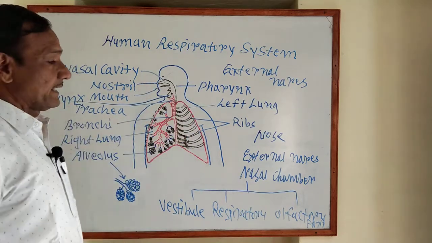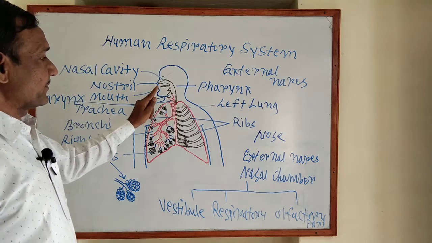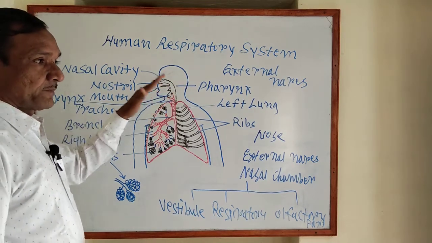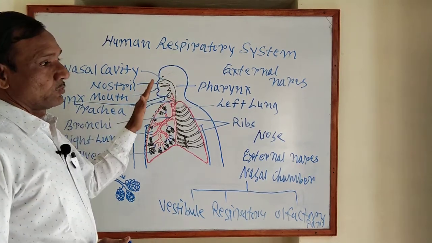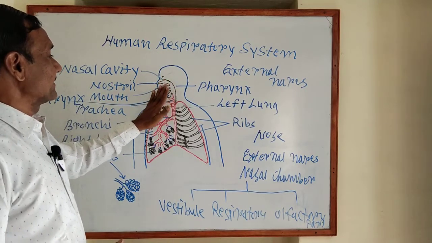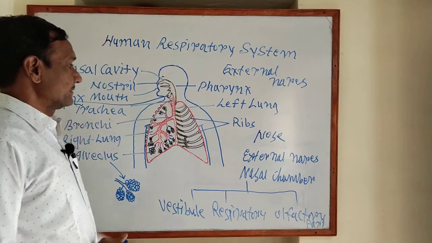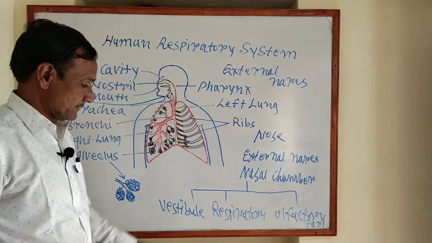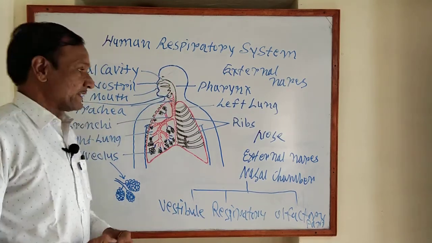It has hairs. For what purpose? For filtering and to trap the dust and suspended particles in the inhaled air. Then the respiratory part.